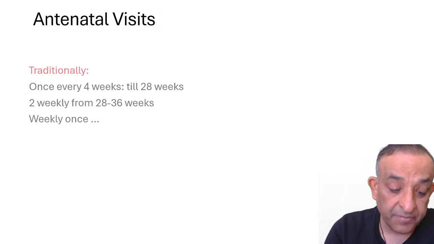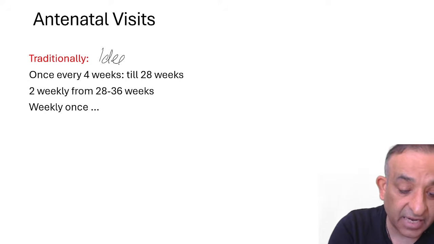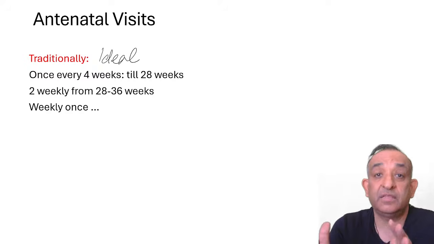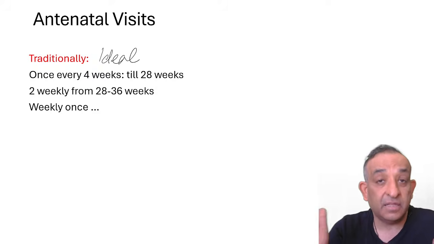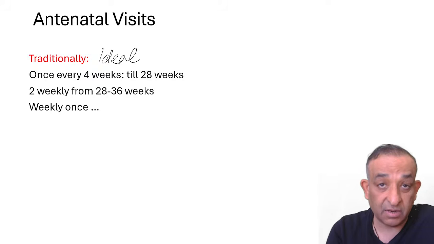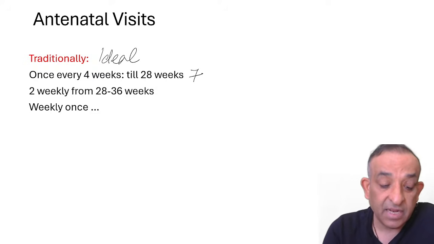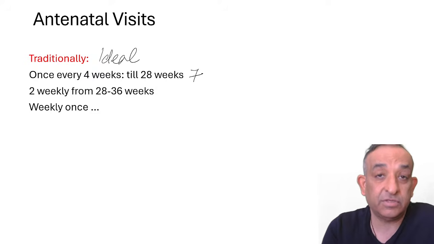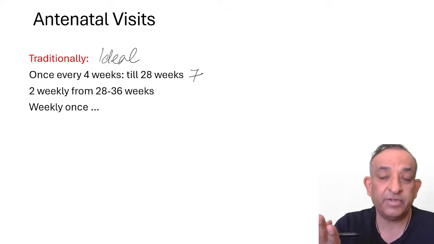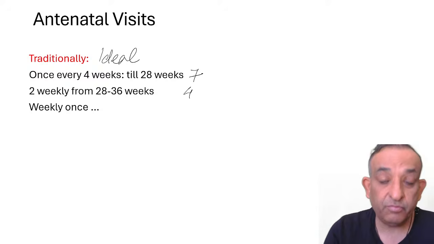If you say the ideal number of visits, if this patient is coming regularly to the clinic and is going to listen to everything we are saying, then we can have a visit once every 4 weeks till 28 weeks. That is around 7 visits till 28 weeks, and then 2 weekly from 28 weeks onwards. So from 28 weeks onwards, there'll be 1 visit on the 30th week, 32nd week, 34th week, and then the 36th week. So that will make 4 visits, and then weekly once afterwards.